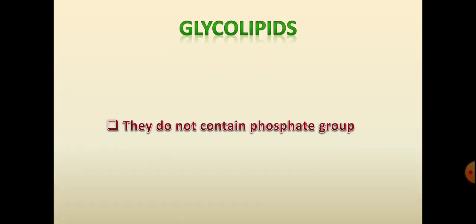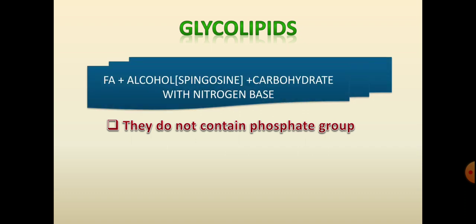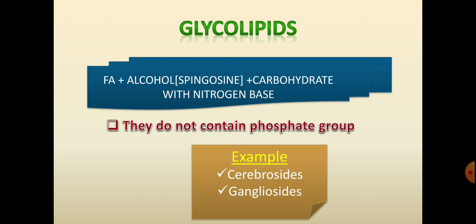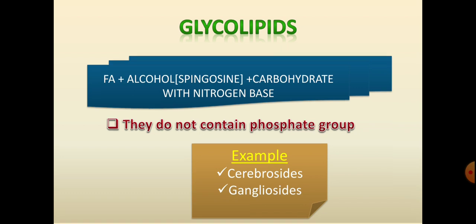Then glycolipid. Glycolipids are complex lipids which contain alcohol, fatty acid and the additional group as carbohydrate. So they don't contain the phosphate group in them. They contain fatty acid, alcohol and carbohydrate with nitrogen base. And the alcohol present in the glycolipid is sphingosine. The examples of glycolipids are cerebrosides and gangliosides.